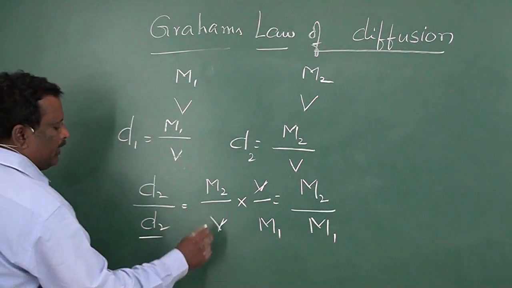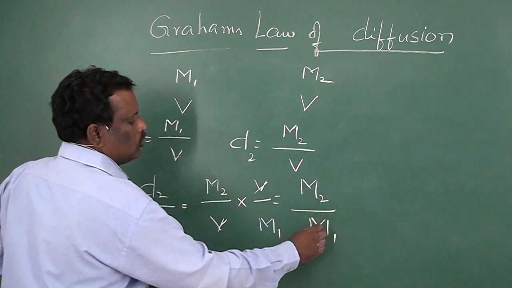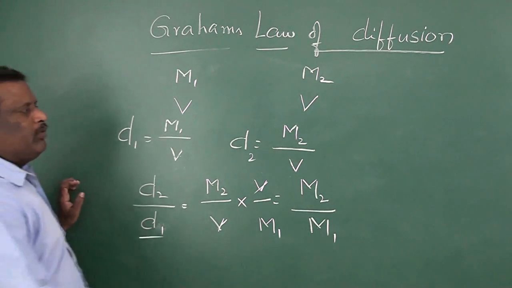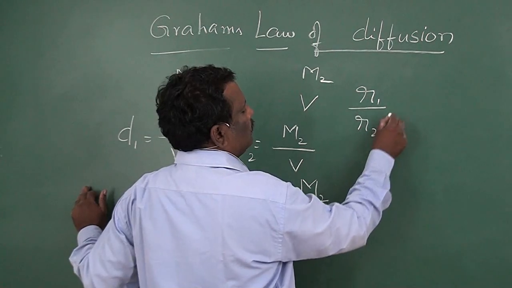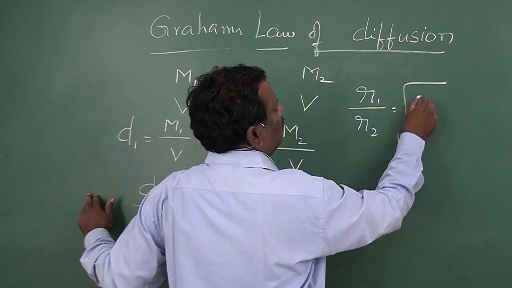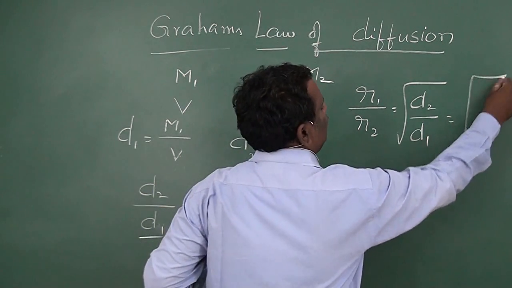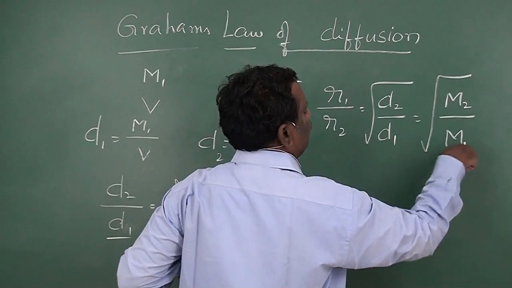Therefore, D2 by D1 is equal to M2 by M1. Previously we derived that R1 by R2 is equal to root of D2 by D1. So, it will be equal to root of M2 by M1.